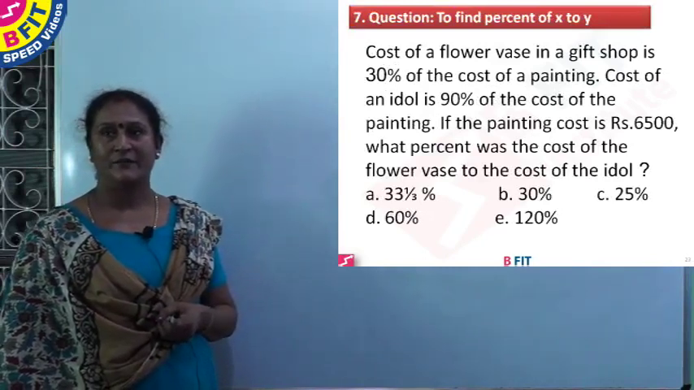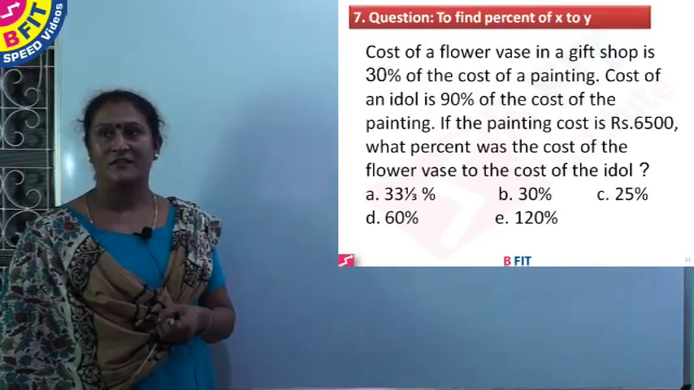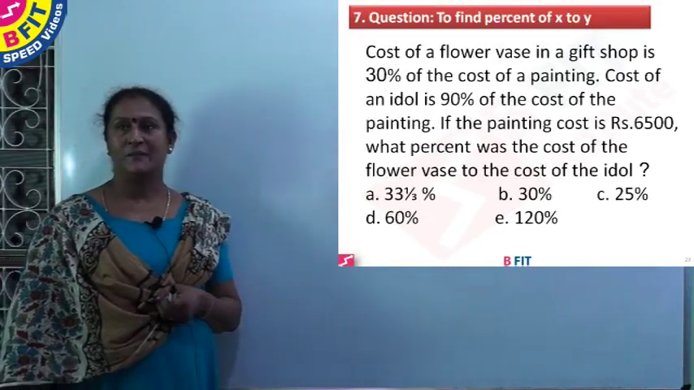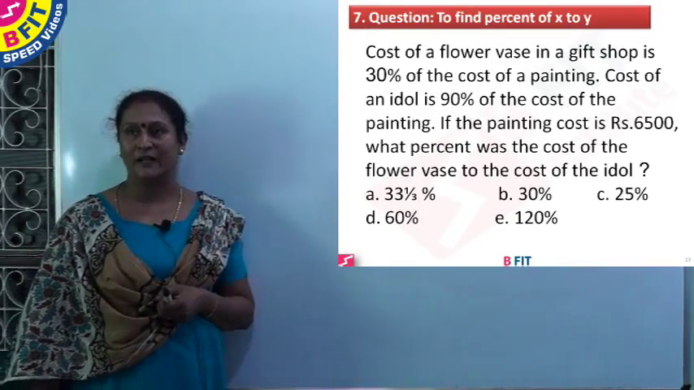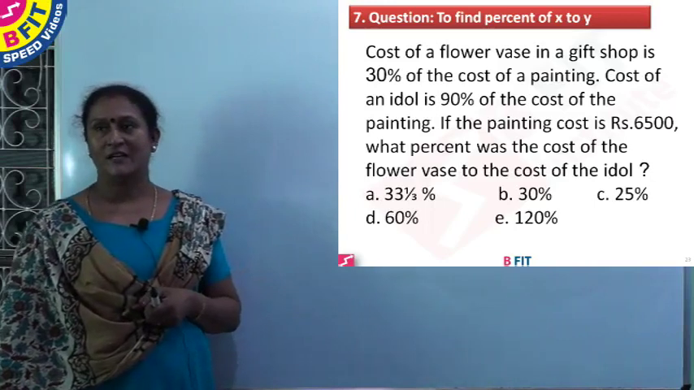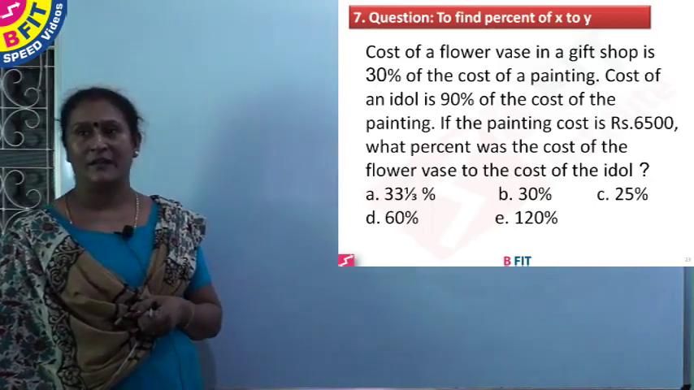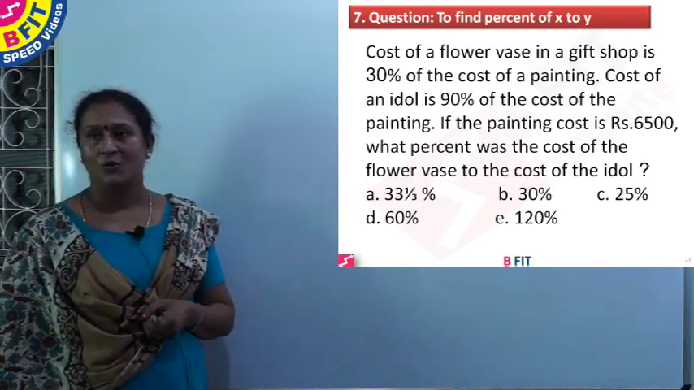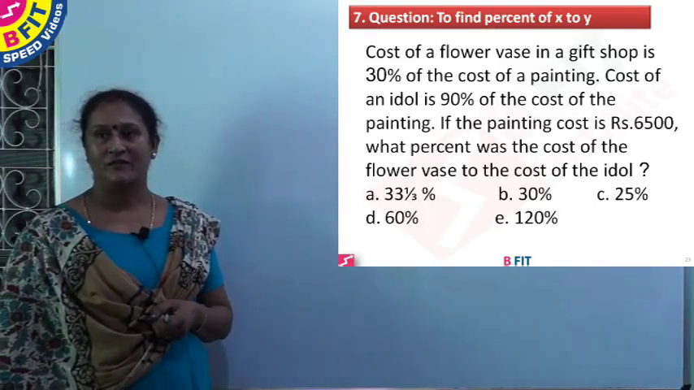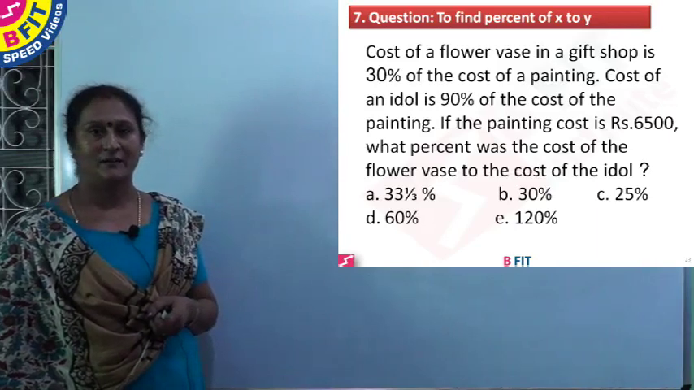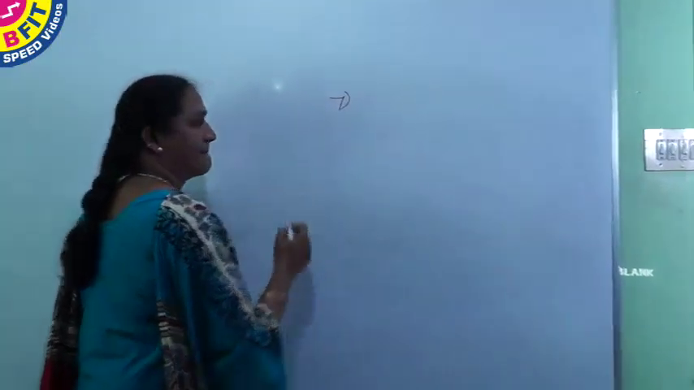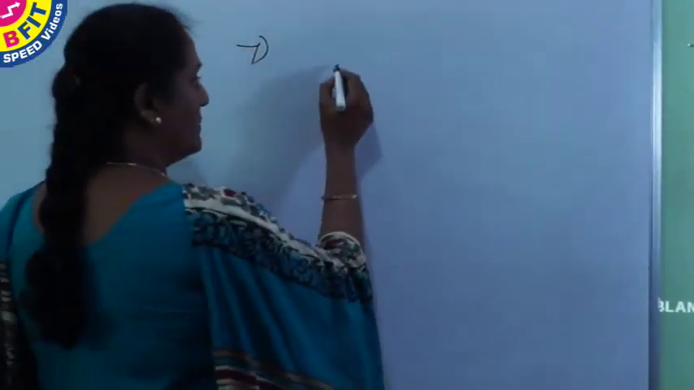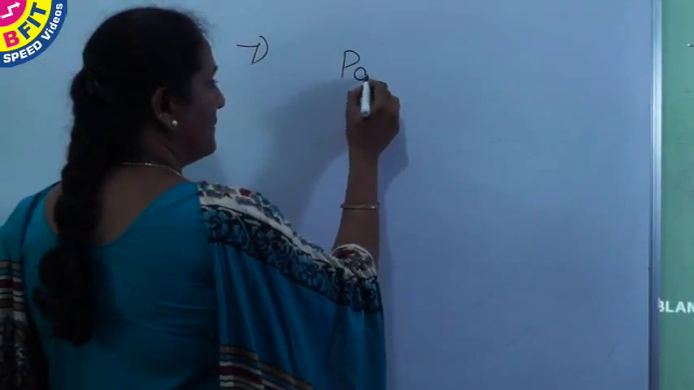Question number 7. Cost of a flower vase in a gift shop is 30% of the cost of a painting. Cost of an idol is 90% of the cost of the painting. If the painting cost is rupees 6,500, what percent was the cost of the flower vase to the cost of the idol? So here the vase and the idol is compared to the cost of the painting. So cost of the painting is given as